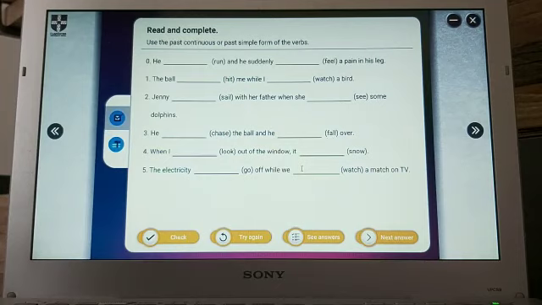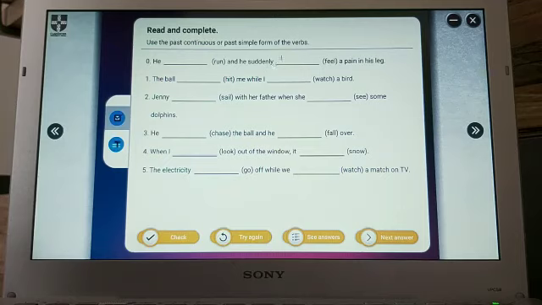Okay, please look at the sentences and use the past continuous and past simple form of the verbs. First one is an example sentence. Let's examine it together. For the second sentence, please look at the word suddenly.